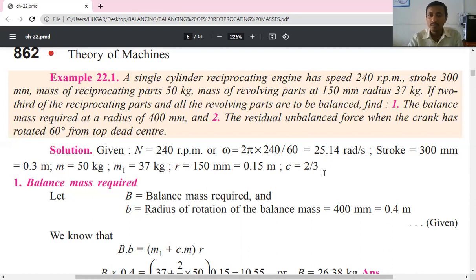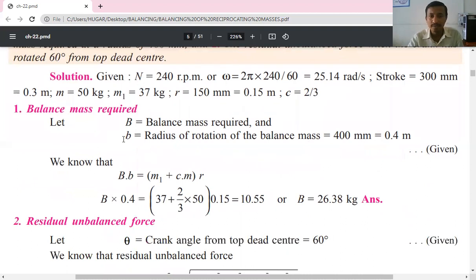C is equal to 2 by 3, which means only 2 by 3 portion of the reciprocating parts are balanced. What is the radius of the balancing mass? 0.4 meter, that is 400 mm. So in the first condition, we need to calculate the balancing mass required. What do we need to find? The balancing mass required.